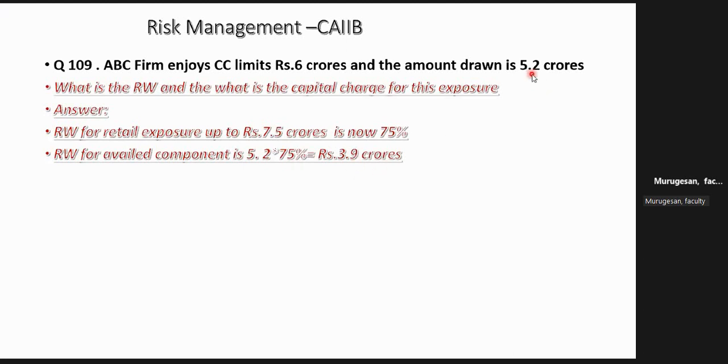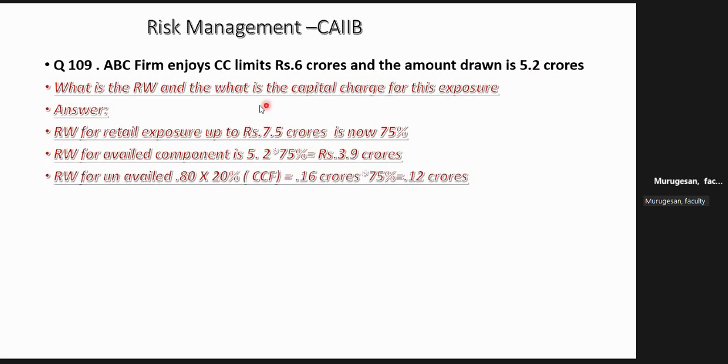Now the amount 0.8 is undrawn, not drawn, unavailed. On that first you have to put CCF, credit conversion factor. The credit conversion factor is 20%. Yesterday we discussed. 0.8 crore at 20% will become 0.16 crore.